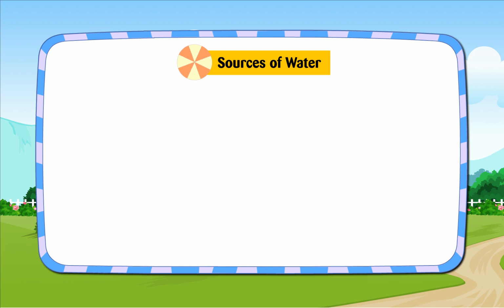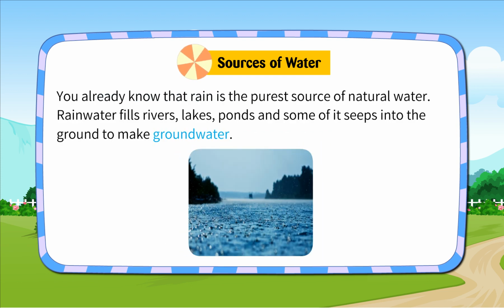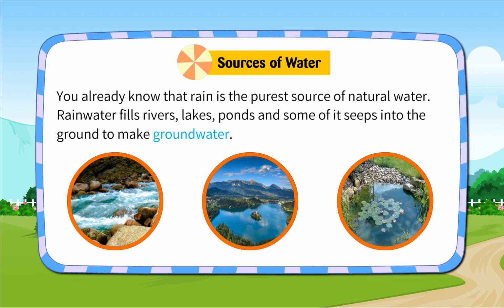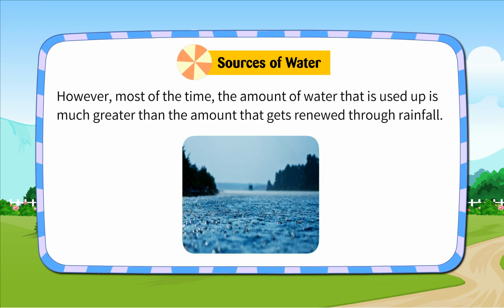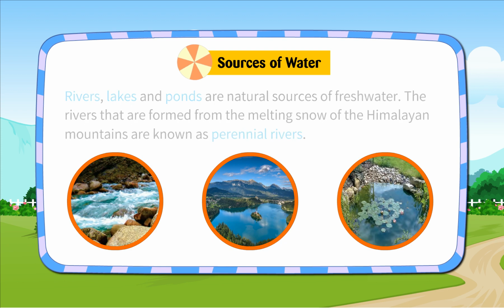Sources of water. Water is a renewable resource. This means that fresh water on Earth gets renewed whenever it rains. You already know that rain is the purest source of natural water. Rainwater fills rivers, lakes, ponds, and some of it seeps into the ground to make groundwater. However, most of the time, the amount of water that is used up is much greater than the amount that gets renewed through rainfall. That is the reason we should never waste water.